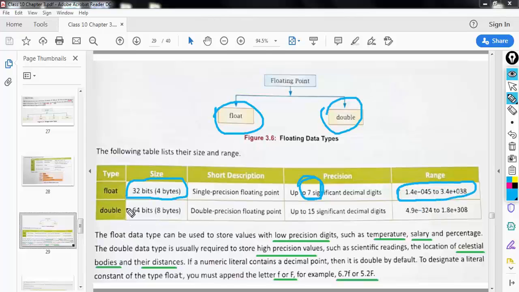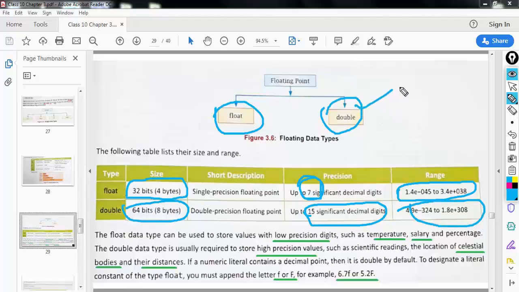Similarly, double uses 8 bytes and 15 decimal digits, and this is the range. That means double has more precision than float. More precision means it allows a greater number of decimal places.